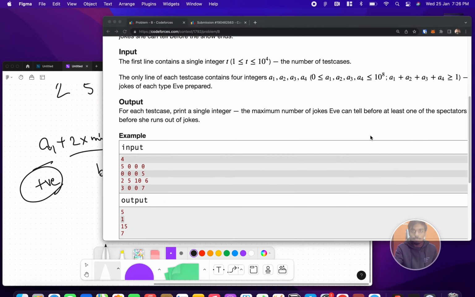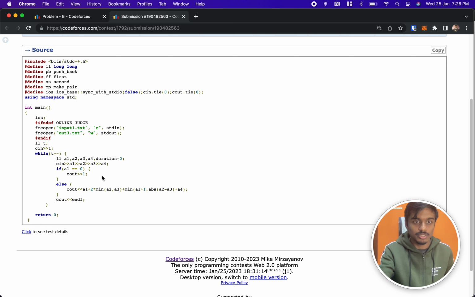And this is the same code that I have written. So this is the code, you can just check. This is the only thing that we need. Make sure if there are no positive jokes available, if A1 is 0, then definitely one of them will get -1. So we end the show.